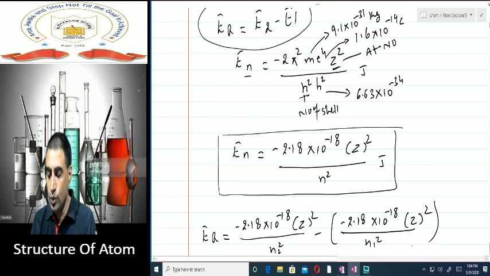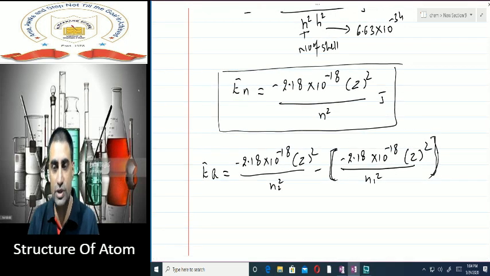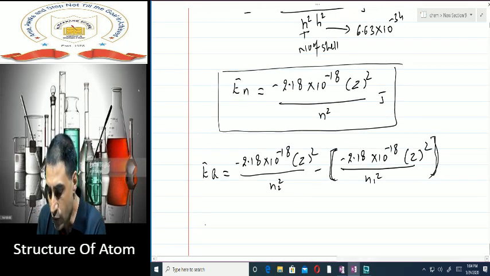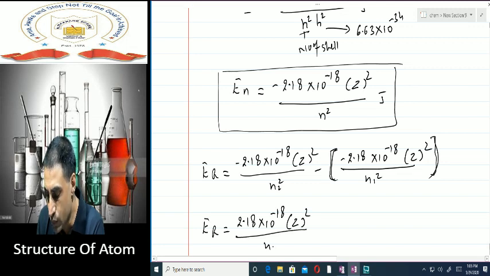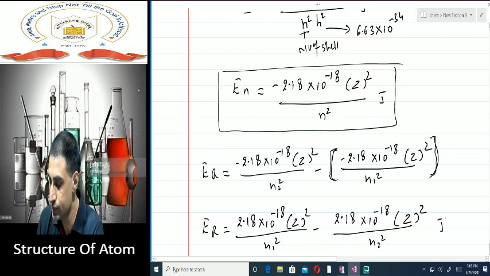Again, dear students, N2 and N1 are the higher energy level and the lower energy level. That does not mean second shell and the first shell. So this formula will become, energy of radiation, minus will become plus. So it is 2.18 into 10 to the power minus 18 into Z square upon N1 square minus 2.18 into 10 to the power minus 18 into Z square upon N2 square in joules.